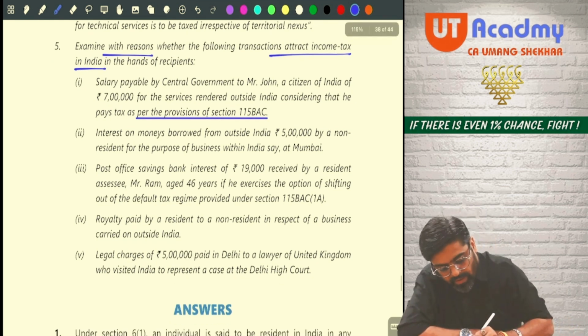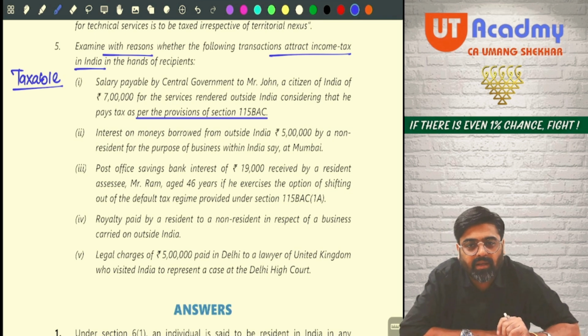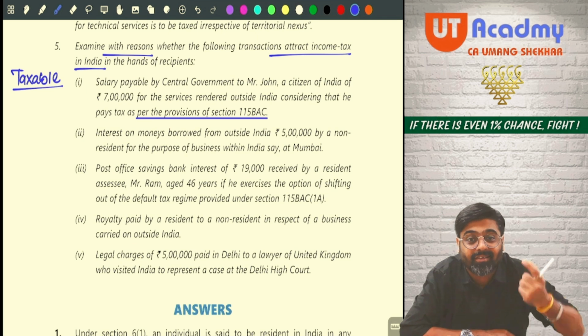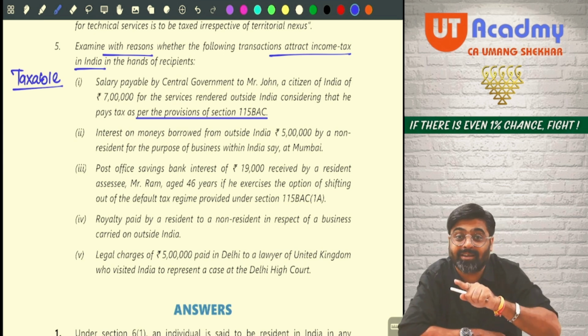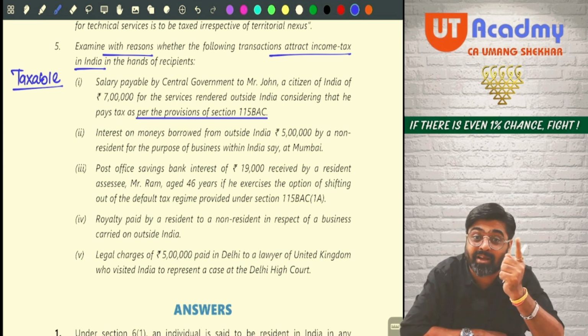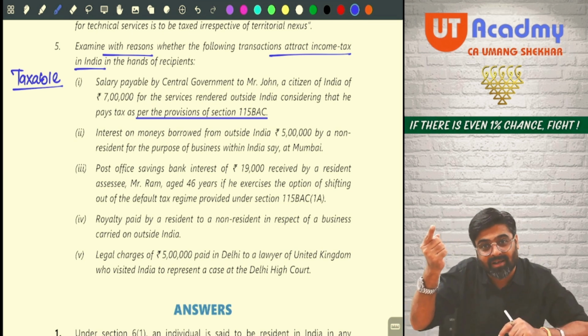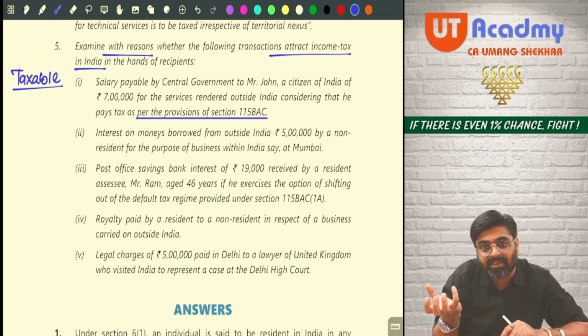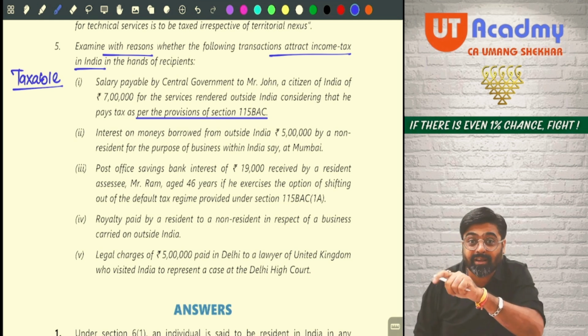See, so here can I say this 7 lakh is taxable? But don't you think that this 7 lakh is salary? It will be taxable under the head salary. So from that salary head, final income needs to be calculated. To calculate that, we are supposed to take the standard deduction out of this salary, because this is not salary computed, this is salary paid. Salary paid will be shown under the salary head. From there, you will take the standard deduction, then you will get salary computed. Yes or no?